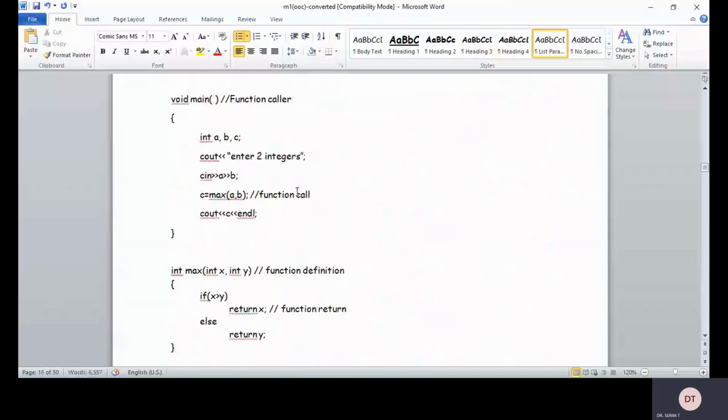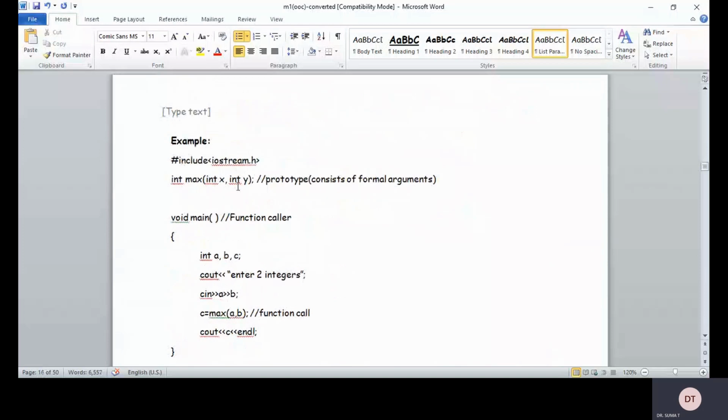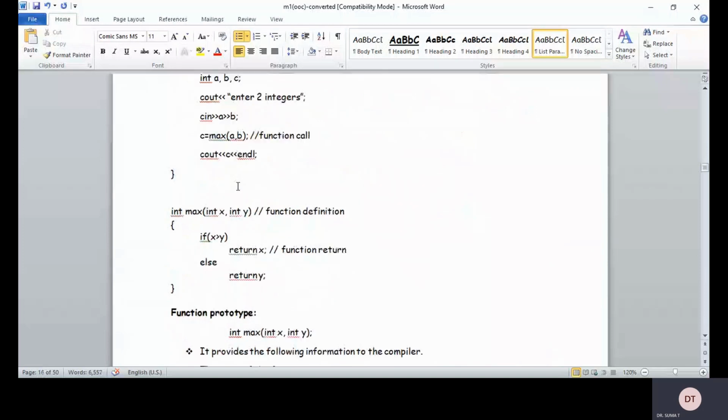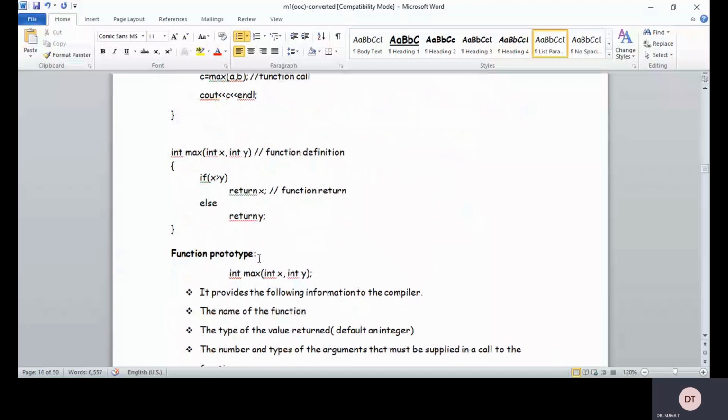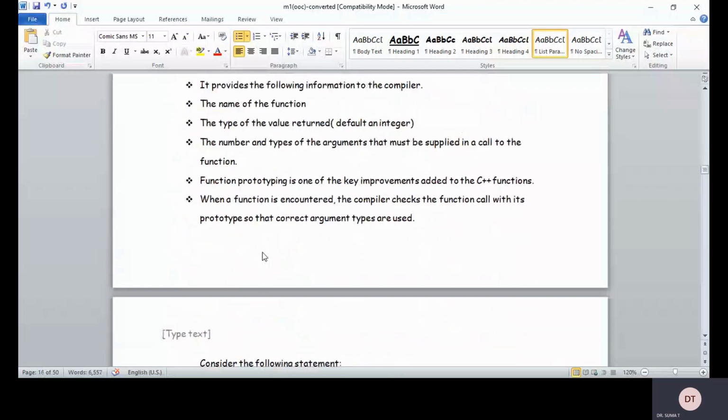So here, in the function call, A and B are called the actual parameters because these are the values we are actually sending to the function. And whatever variables we are declaring in the function definition and function declaration, they are called formal parameters, right?